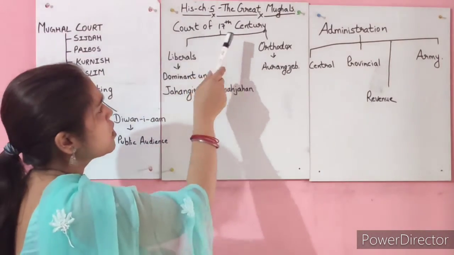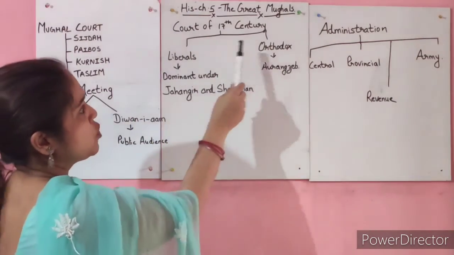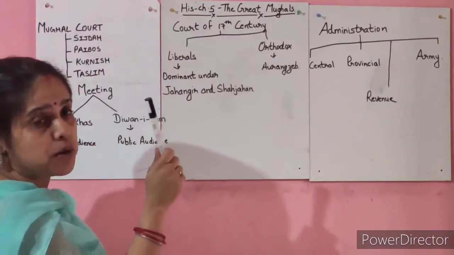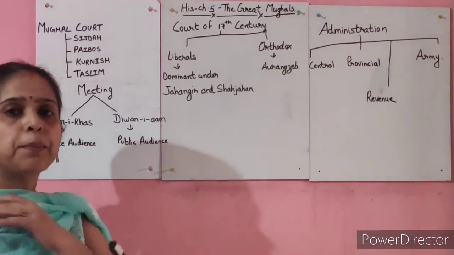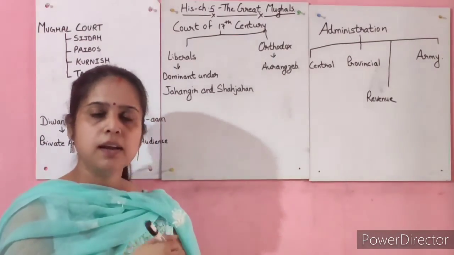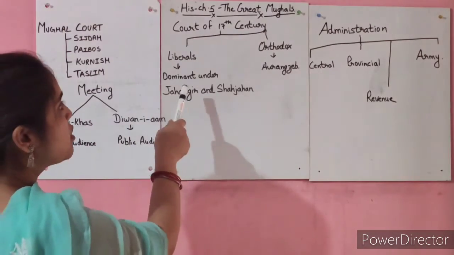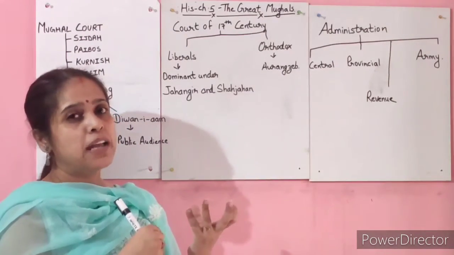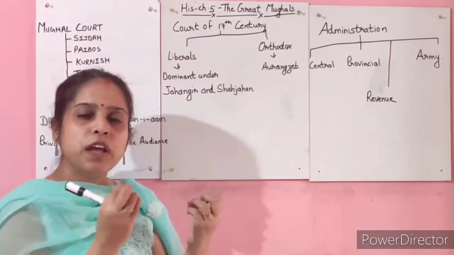Now, how was the court of the 17th century? That court was divided into two parts. There were two groups actually in that 17th century. One was liberals, one was orthodox. Liberals, orthodox, you know the meaning. If you know the meaning, you know the answer. Liberals were religiously tolerant, quite open in terms of their views.